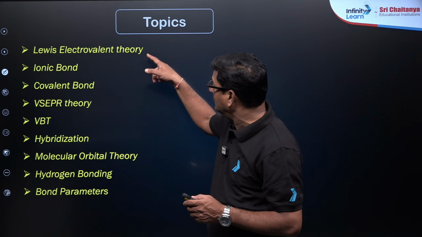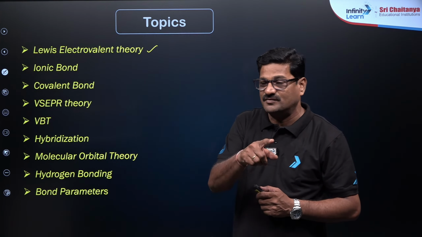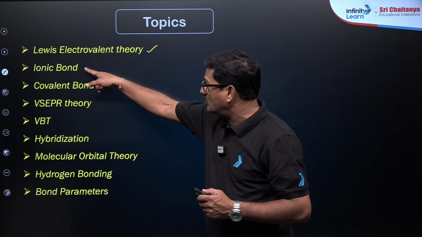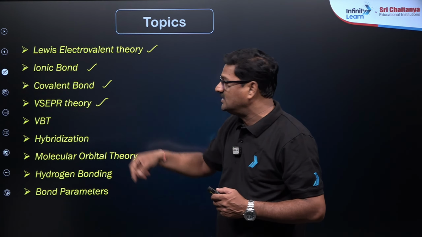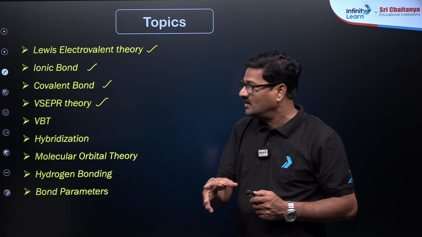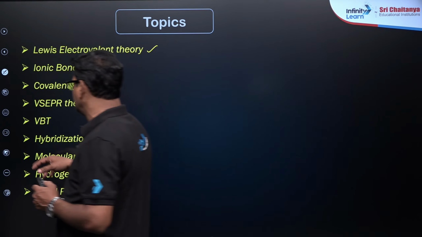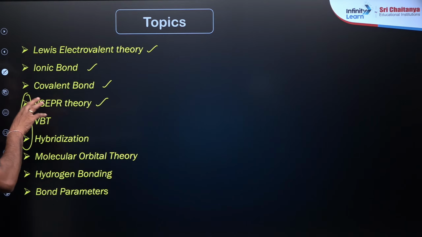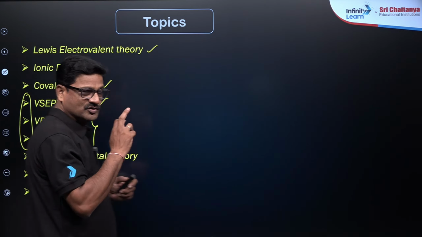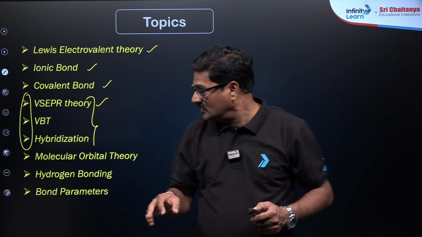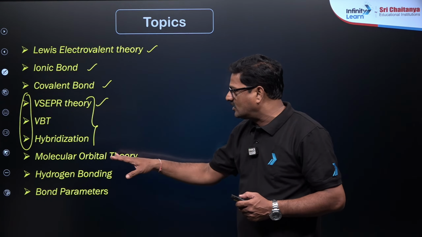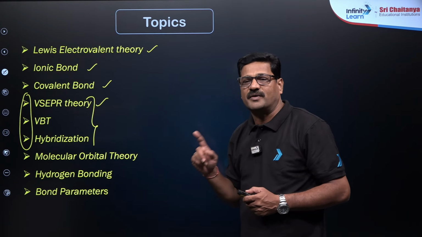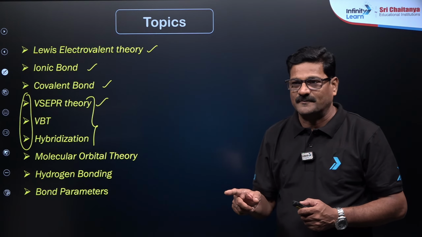We completed Lewis octet theory in the previous lectures. If you have any doubts, you can watch the last videos. Ionic bond is completed, covalent bond is completed, and VSEPR theory is completed. Connecting to this, we are going to talk about VBT and hybridization. These are going to be discussed in today's class. In the next class, molecular orbital theory, hydrogen bonding and bond parameters, which are very important.